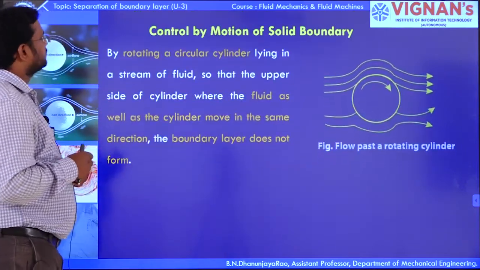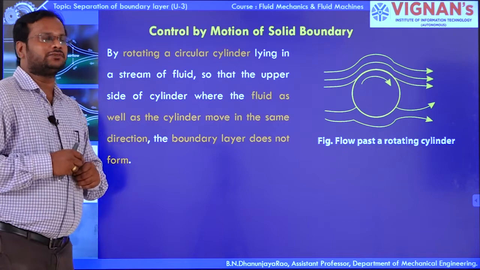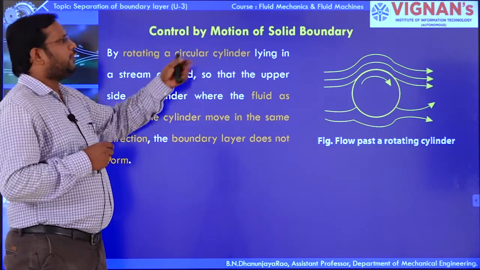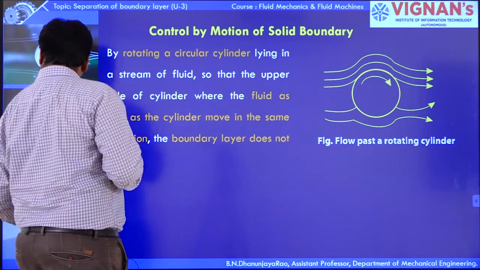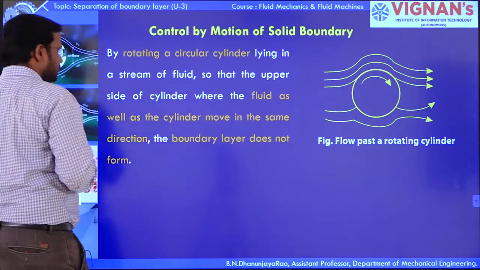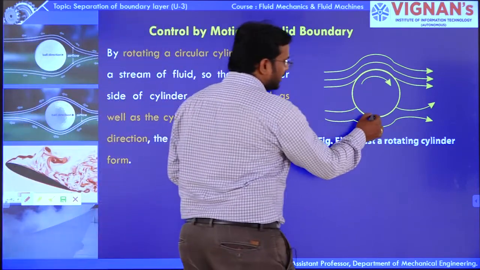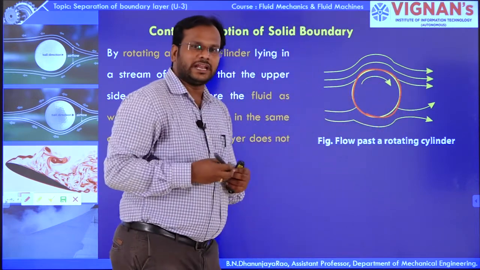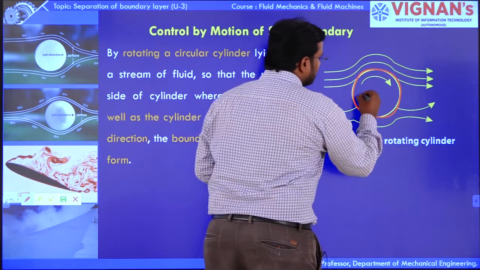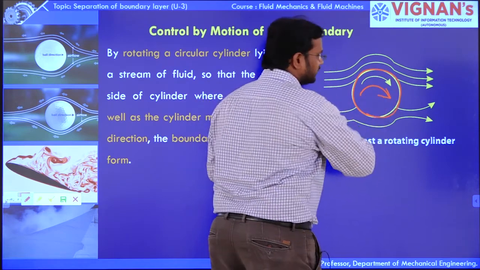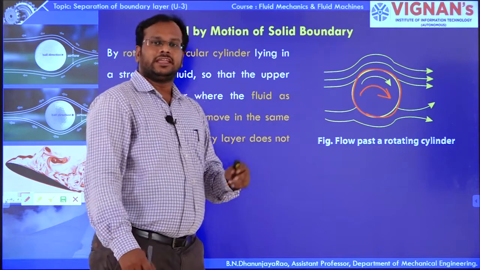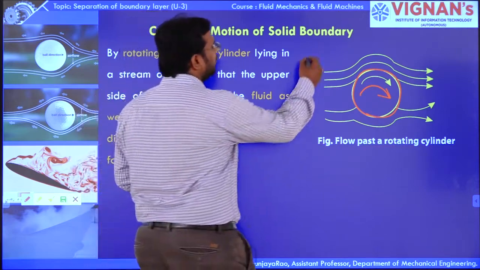Here it is the first one, control by motion of solid boundary. Here it is a rotating cylinder. It is rotating in this direction. There is a rotating cylinder which is rotating in the direction of flow.